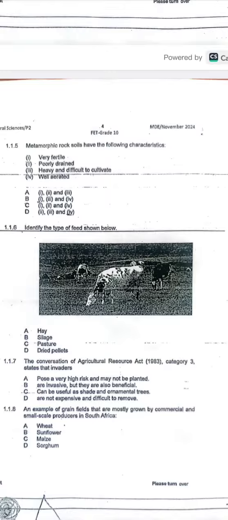1.1.5 They say metamorphic rocks, soil have the following characteristics. We will have a clay soil. In metamorphic rock, it's a clay soil which is formed from gneiss or from feldspar. Those are some of the minerals that you learned about.